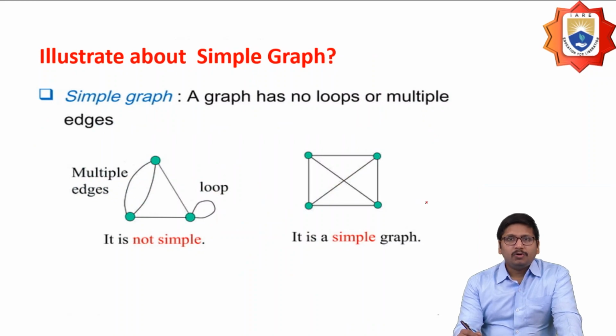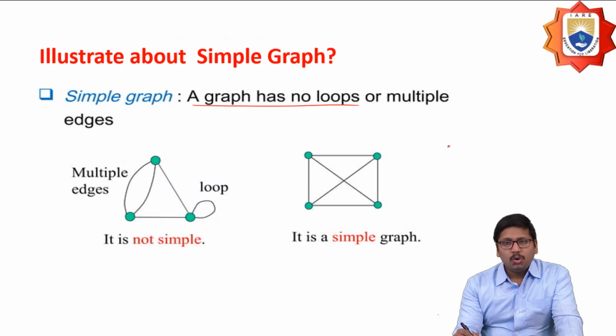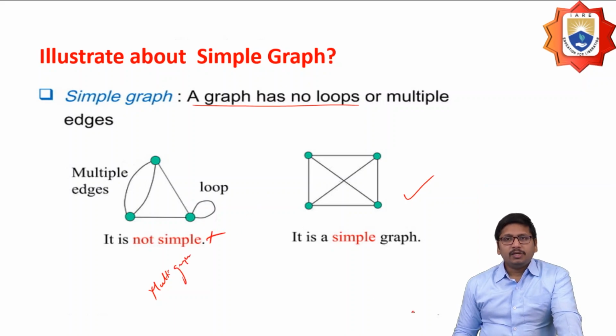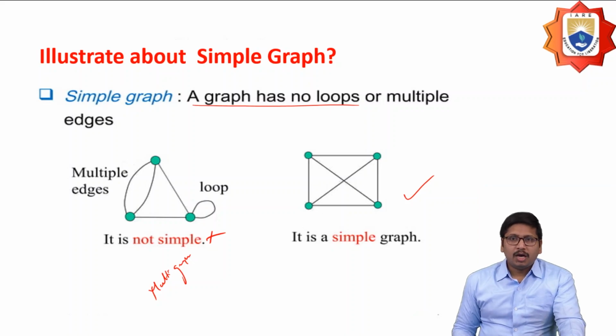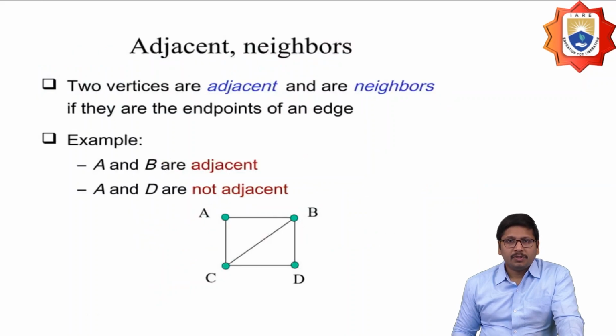Illustrate a simple graph. A graph which has no loops or parallel edges, I can say, is a simple graph. And a graph which has multiple edges, I can call a multigraph, not a simple graph. A graph which does not have any loops or parallel or multiple edges is a simple graph.